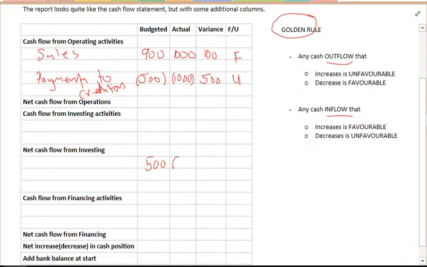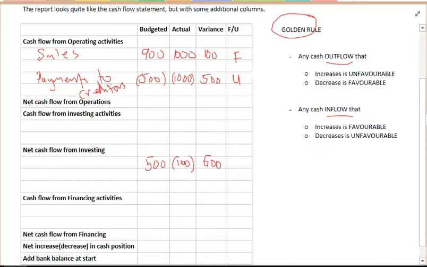But what actually happened is we had to pay $100 for someone to pick it up and take it away, and we didn't get any money for it. This time, the variance won't simply be 400, it will be 600. Because we need to take into account that we're originally having $500 coming in. Not only are we not getting that $500 anymore, we're actually sending $100 out. So the difference is 600.